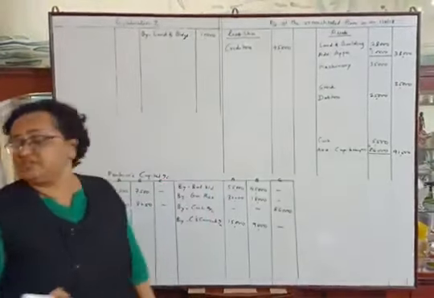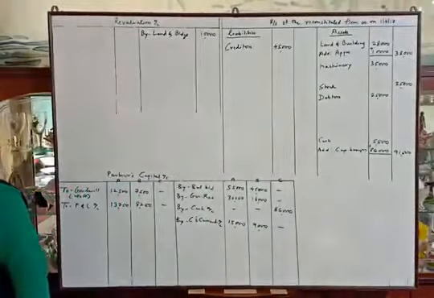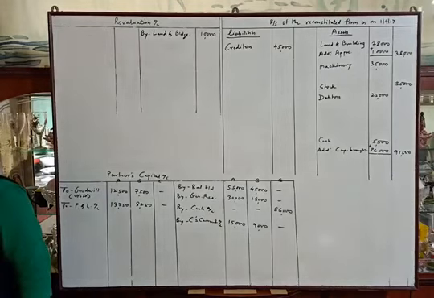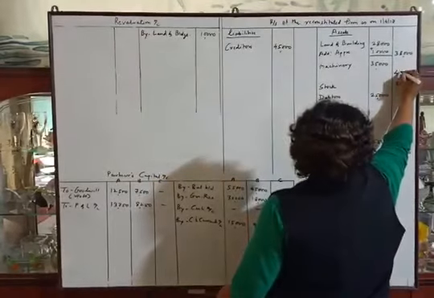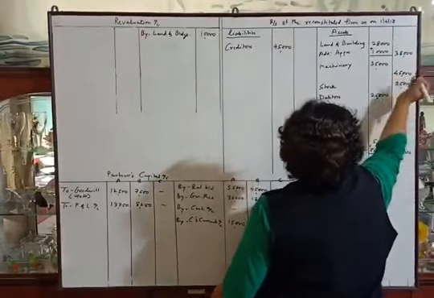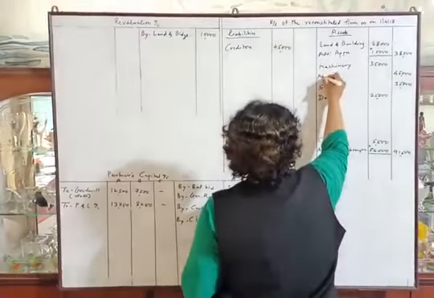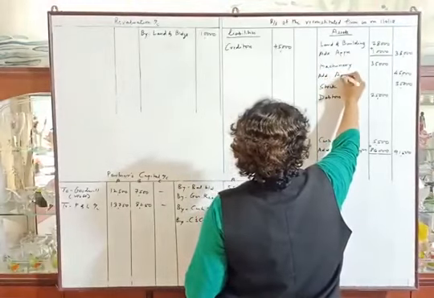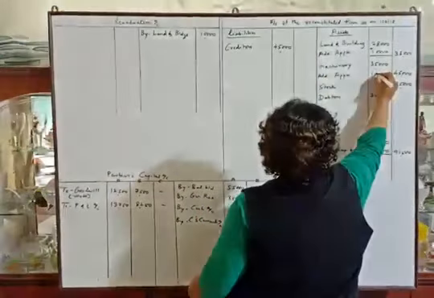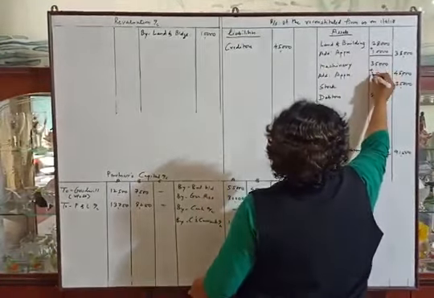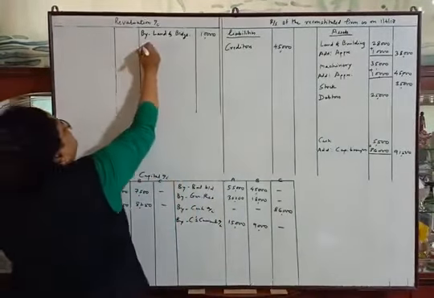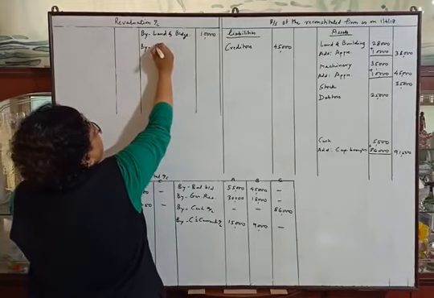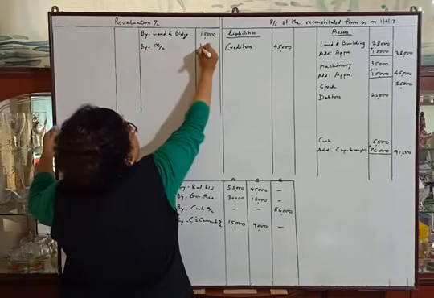Now in case of machinery, they told us to revalue it at rupees 45,000. So we have to make 45,000 in the outer column. That means appreciation of rupees 10,000. And in the revaluation account credit side, by machinery 10,000.